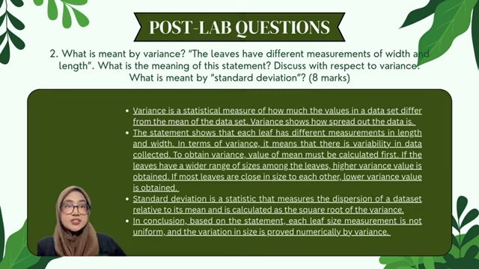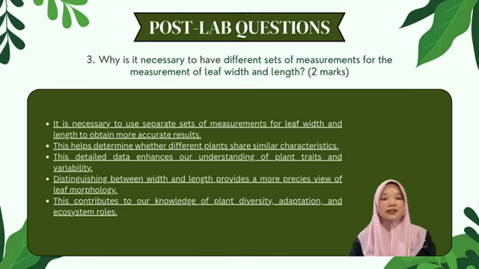Standard deviation is a statistic that measures the dispersion of a dataset relative to its mean and is calculated as the square root of the variance. So in conclusion, based on the statement, each leaf size measurement is not uniform, and the variation in size is proved numerically by variance. It's necessary to have different sets of measurements for leaf width and length to obtain more accurate results.